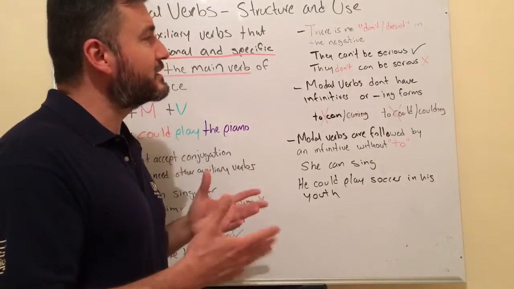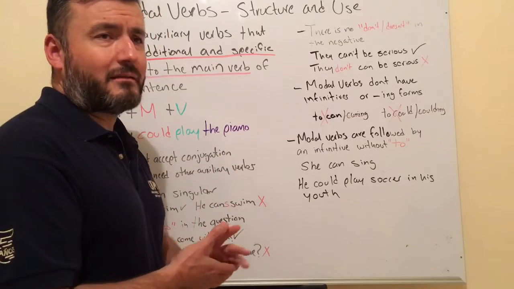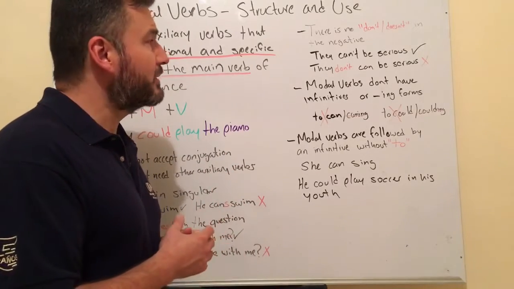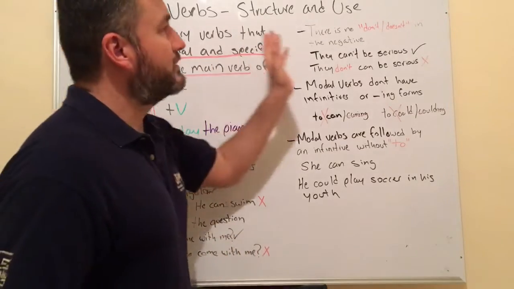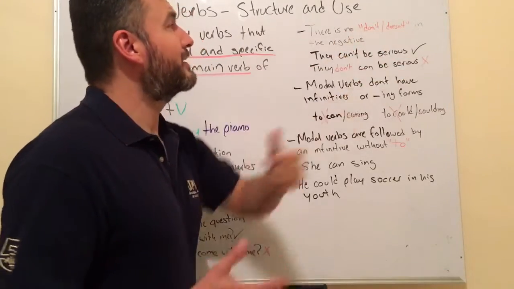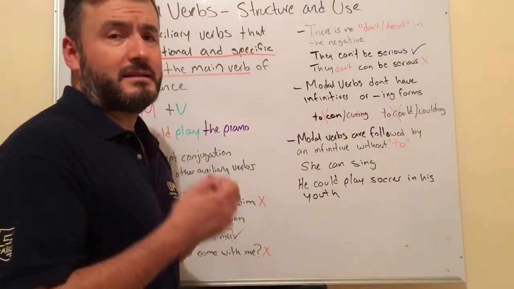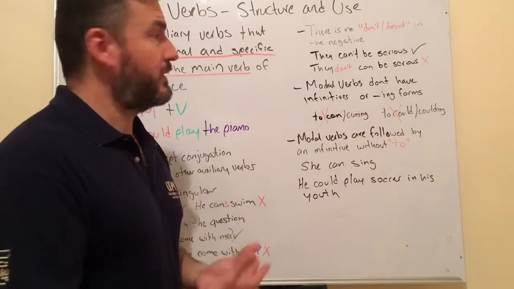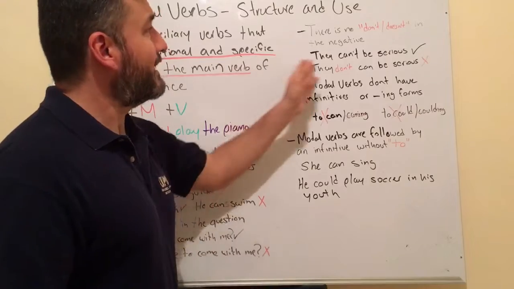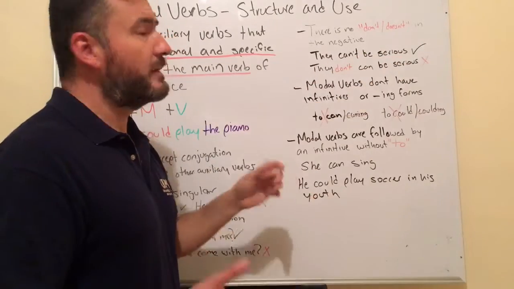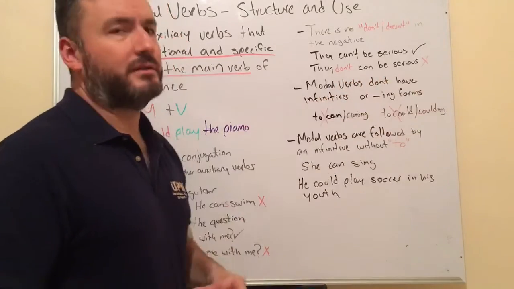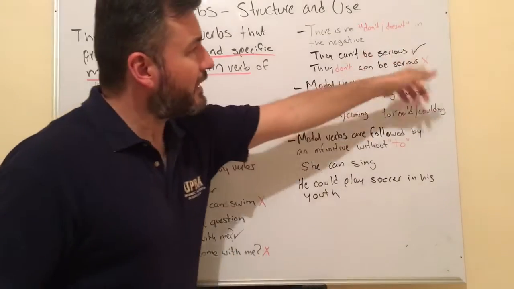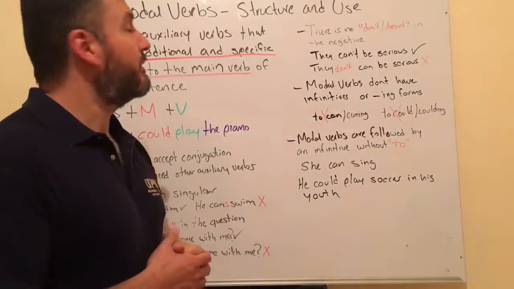For now, I'm just explaining the main characteristics or rules of these modal verbs. So again, with modal verbs we can't use don't or doesn't in the negative form. They can't be serious. That's good. They don't can be serious. That's incorrect. That's why we crossed it out there.